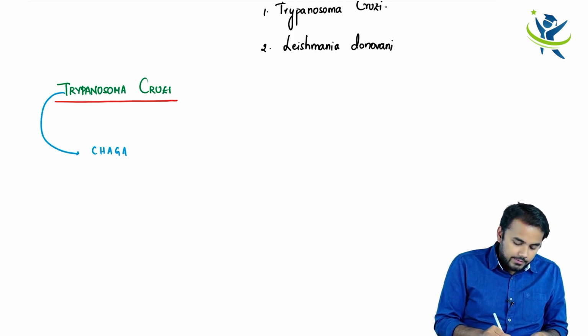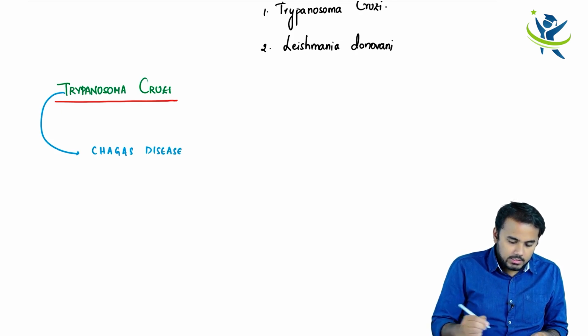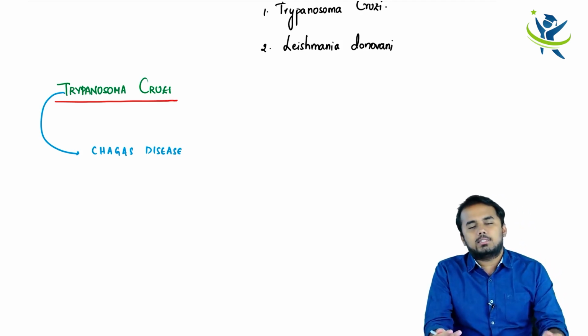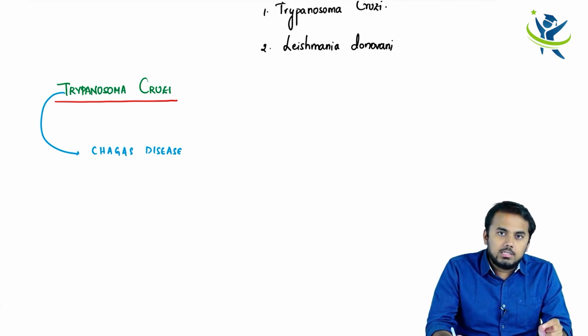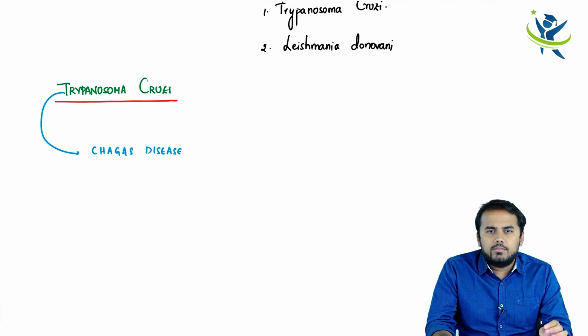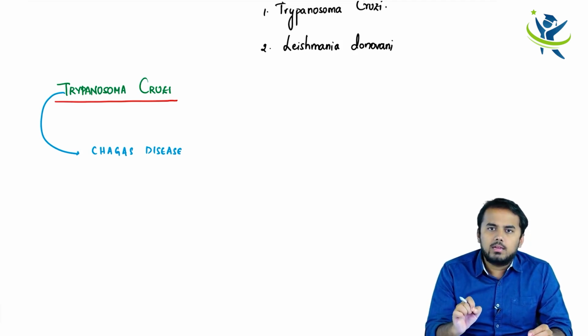Yes, you are right. This causes Chagas disease. Can anyone tell how Chagas disease is transmitted? Chagas disease is transmitted with a small insect, a small bug, that is called the kissing bug.